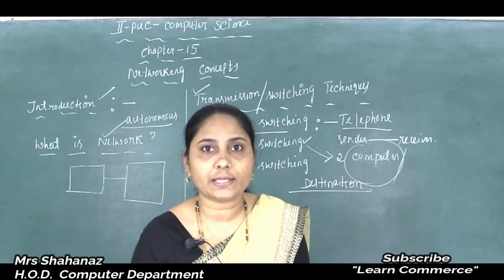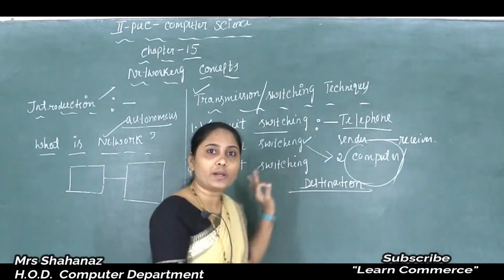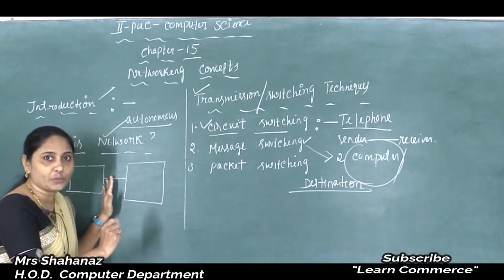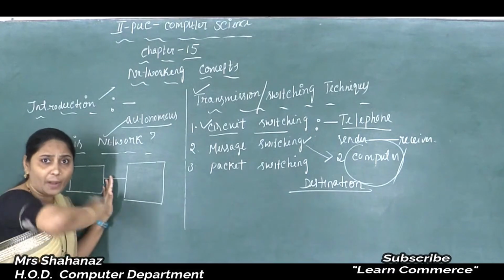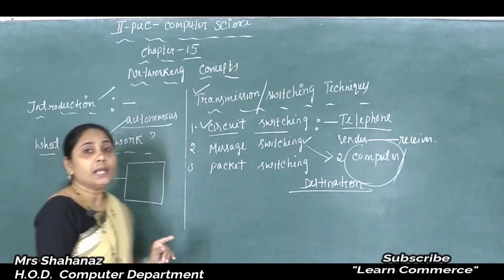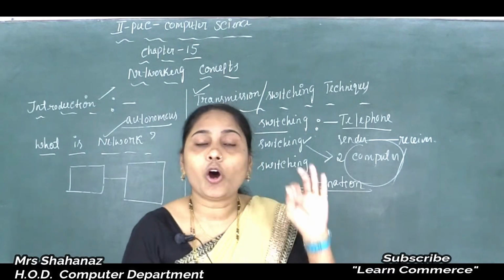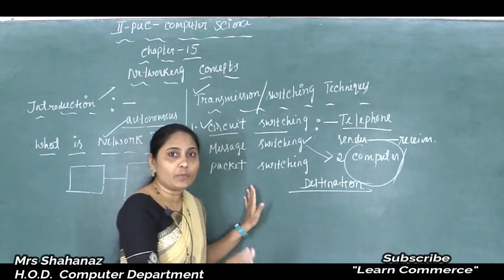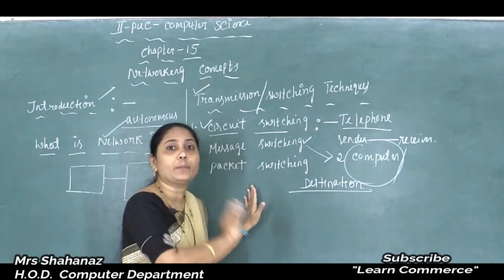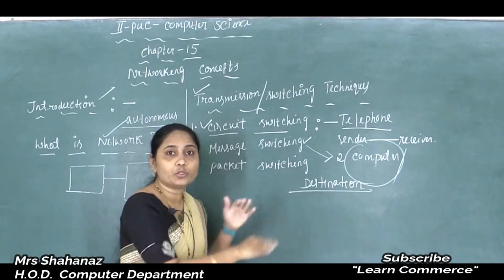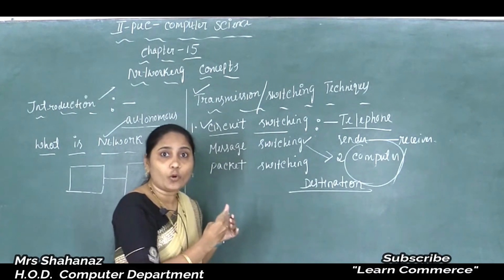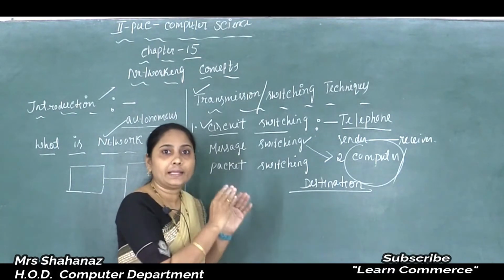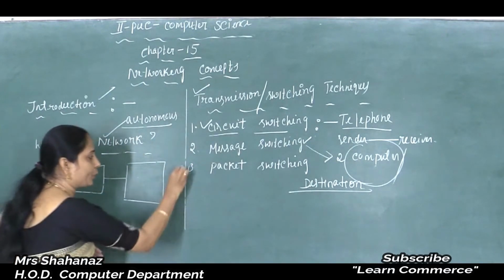So before sending any message from one computer to another computer, the first computer adds the destination address. Clear this point here? It appends the destination address to the message, and later the message is transmitted from computer to computer, from one to another. Whatever node accepts the message, receives the message and stores it briefly, and then transmits the message to the next computer. Clear this point here?